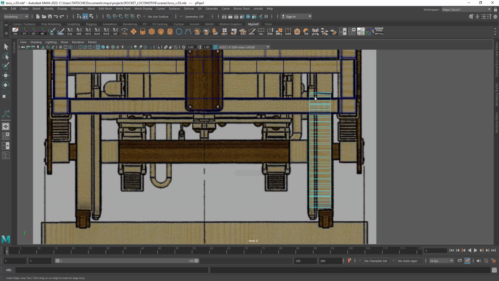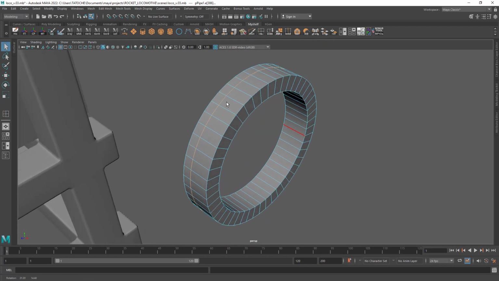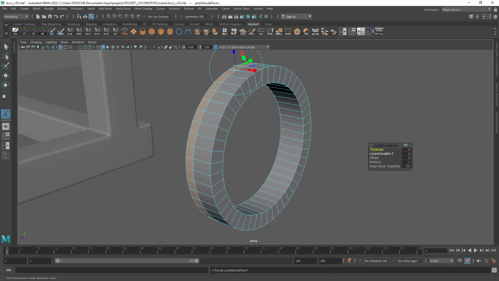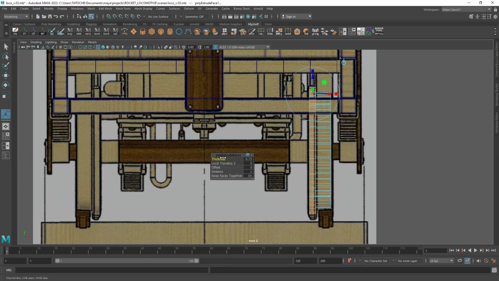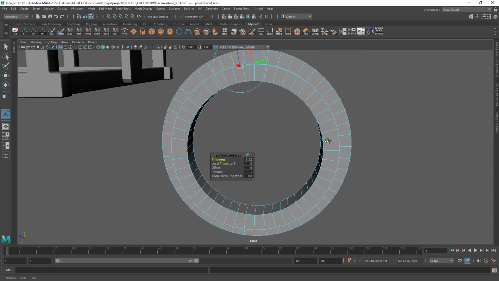Okay, now let's insert an edge loop about right here. Now in face mode, select this face and press Ctrl E to extrude. Increase the thickness to about 1.2, 1.3. Okay, look around to see if everything is okay.